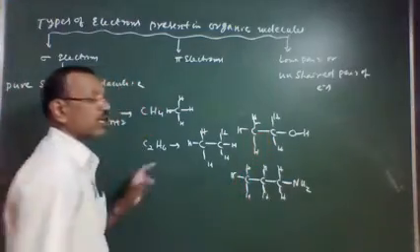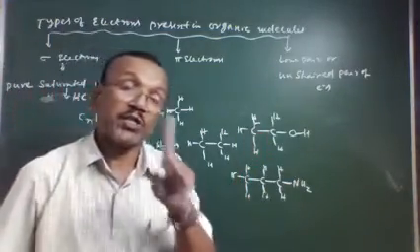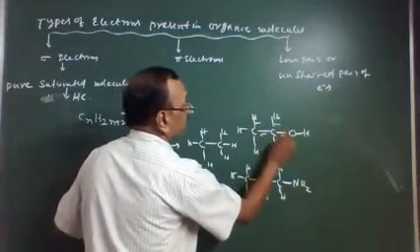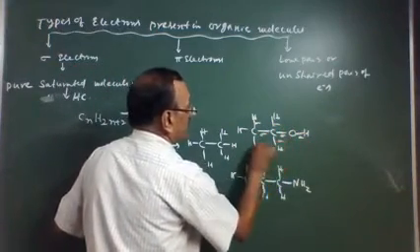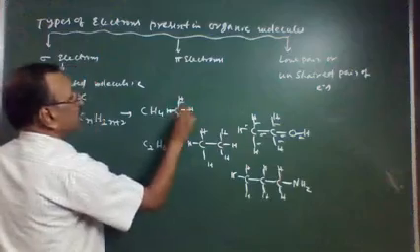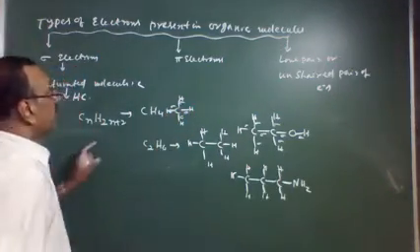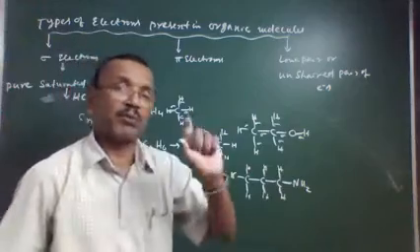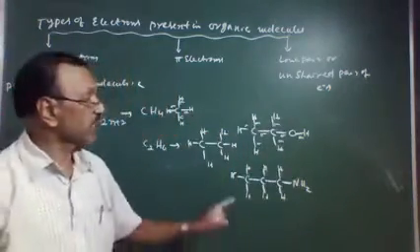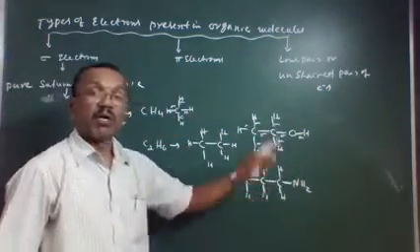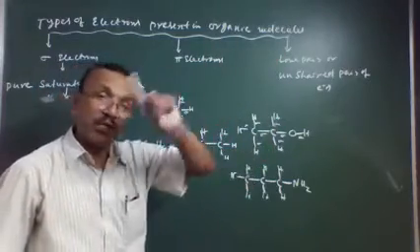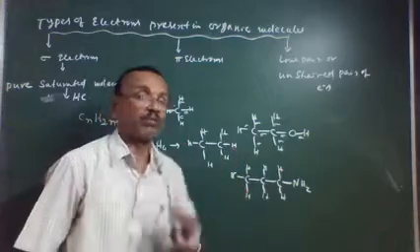Such molecules have sigma electrons. For the examination point of view, please remember that alkanes are completely pure saturated compounds in which carbon to carbon is joined by single bond. Those organic compounds having carbon to carbon single bond are also said to be saturated, including functional group.